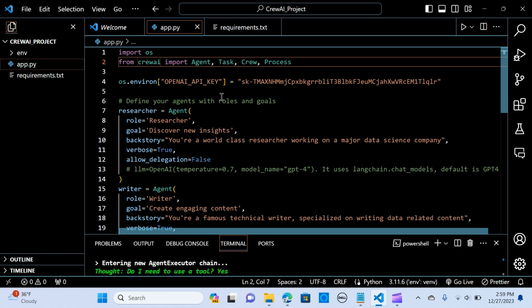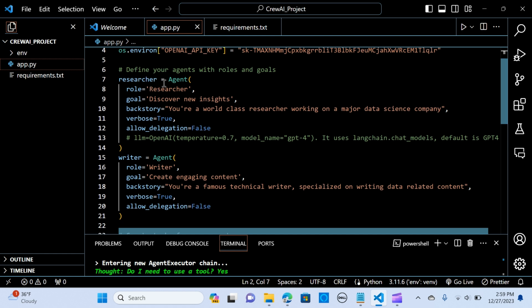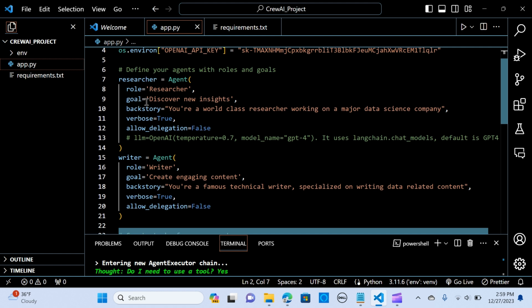So we set up the environment, and you put in your OpenAI API key, and we define the agents with each role. You can see that this has a similar setup to AutoGen with a few changes. All right, so for the researcher, we assign the agent and the role is researcher. It's given the goal to discover new insights, and the backstory.